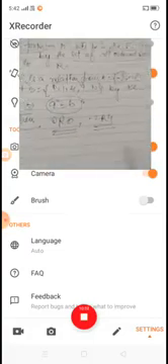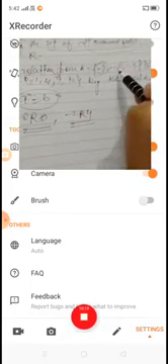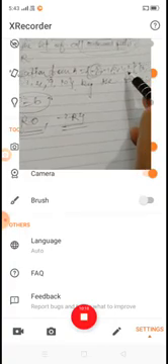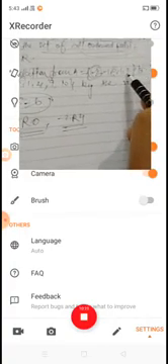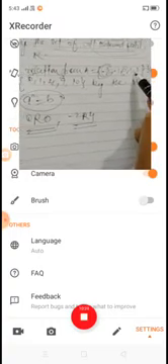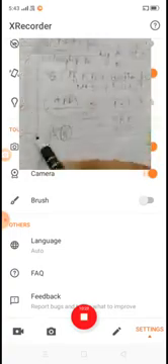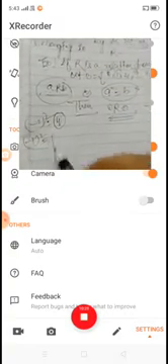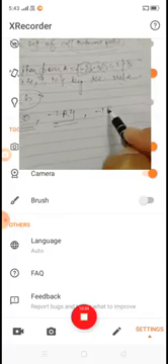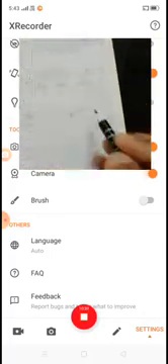Okay, now next one. Minus 1 is related to plus 1, because if we square minus 1 we get plus 1, so minus 1 is related to plus 1.